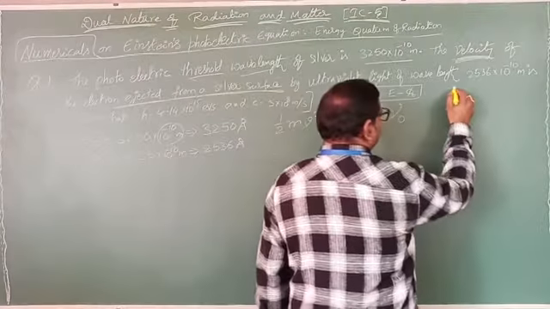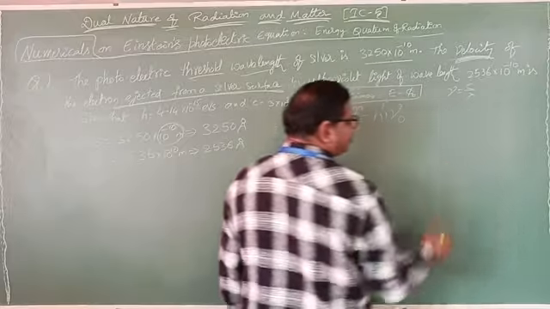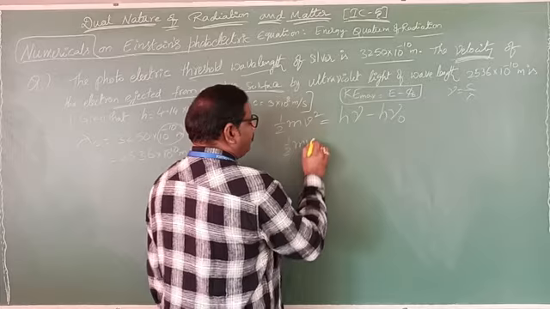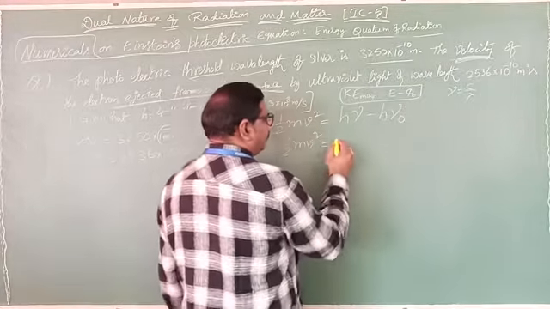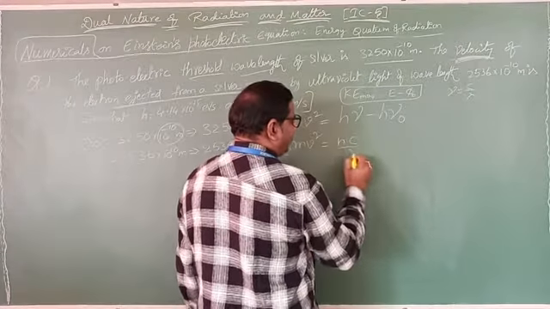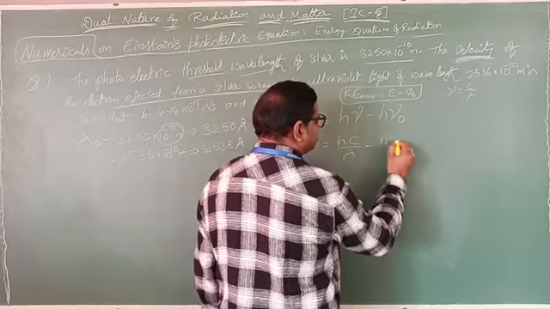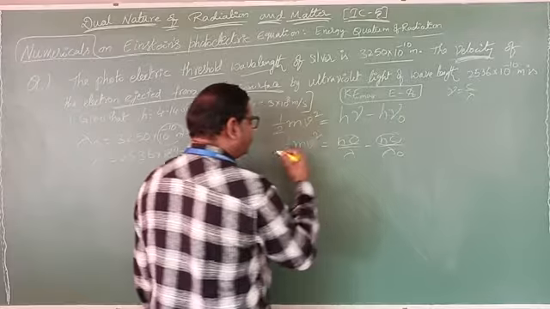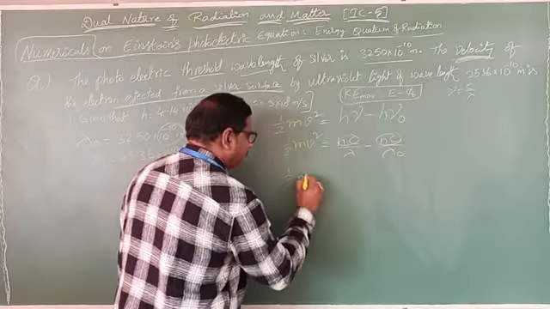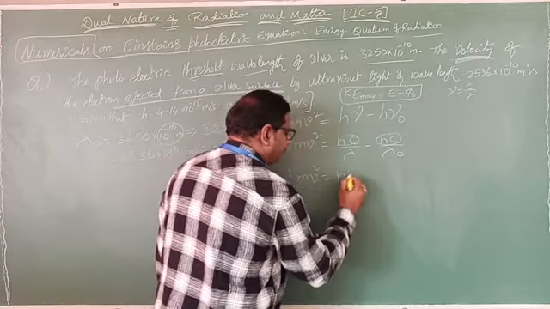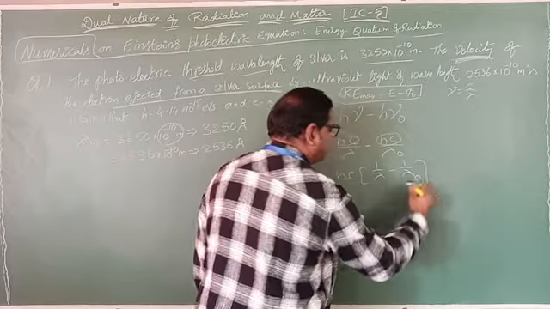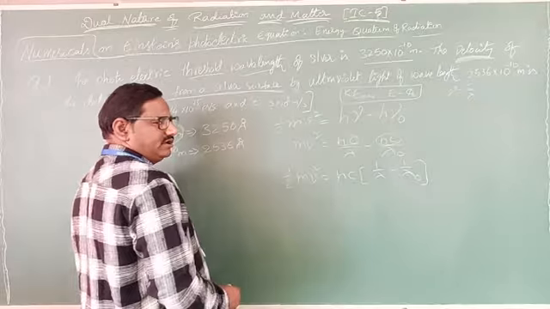Nu equal to nothing but c by lambda. Say yes or no? So, how can I write now? Half m v square equals h into c by lambda minus hc by lambda naught. Now take hc out common, then half m v square equals hc into 1 by lambda minus 1 by lambda naught. Subtract all the values.